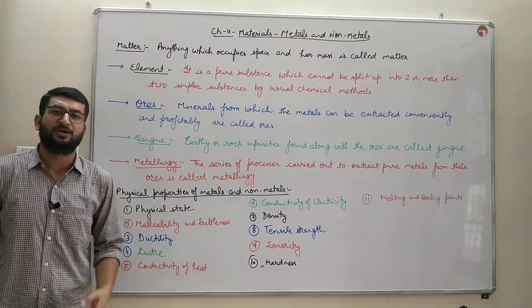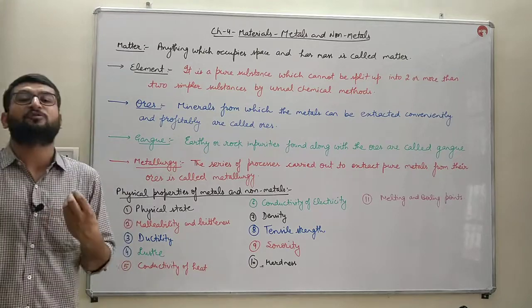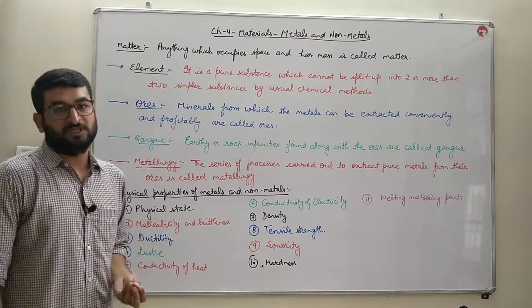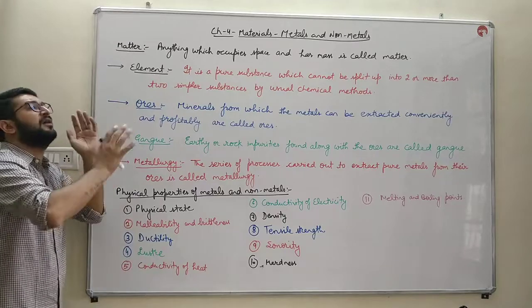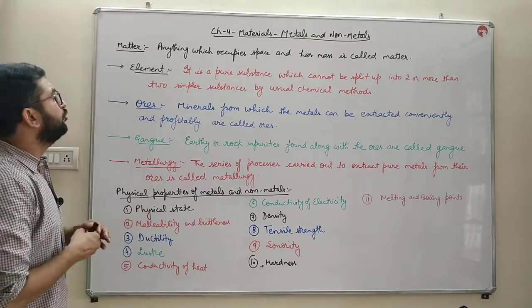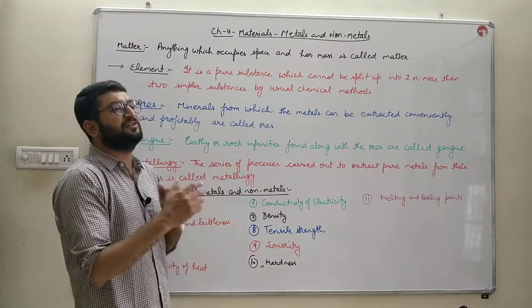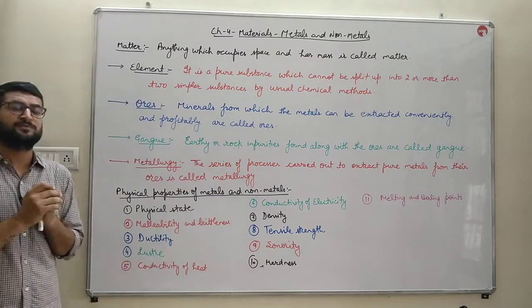Some non-metals like hydrogen, oxygen, chlorine, nitrogen are found in the gaseous form. So that is the occurrence of metals and non-metals. But usually metal is extracted from ores. What are ores?